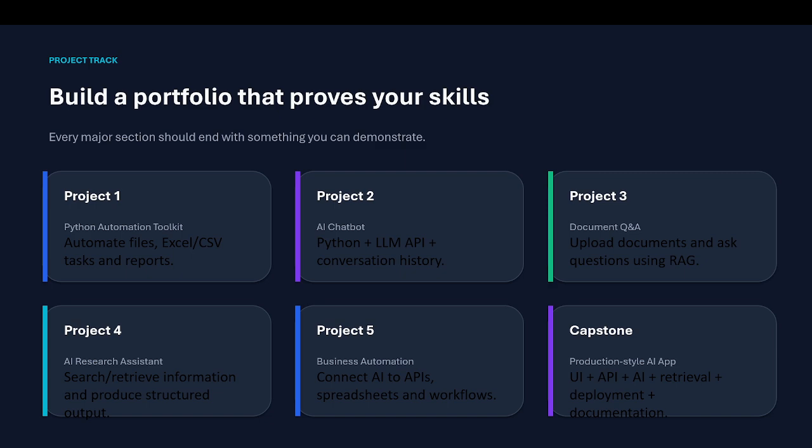And the business automation, connect API to API, spreadsheet and workflows. Okay, capstone: a production-style AI app, UI plus API plus AI, retrieval and deployment documentation, right? So these are the projects I think we should create. We will obviously create them. These are the basic and few projects I have mentioned, but more than that we will be